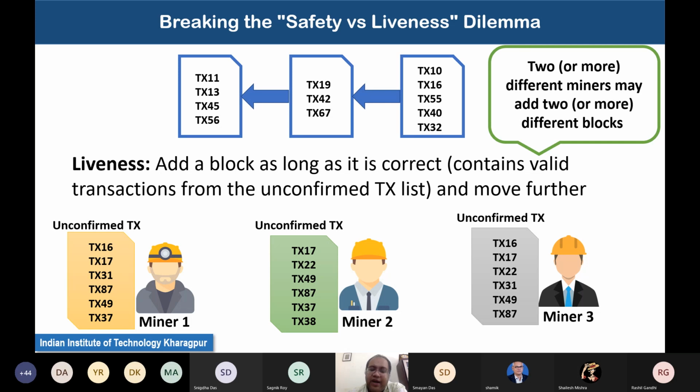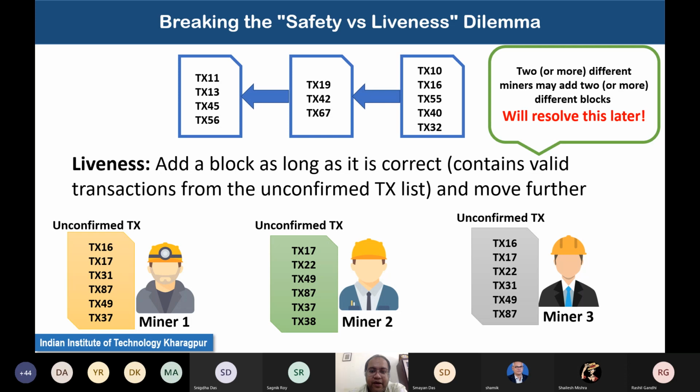Well, now with this particular idea that I am going to give more priority to liveness, a minimum requirement of safety, that was the first safety property that I have mentioned, and compromising on the second safety property, that means the uniqueness property of safety, how do we proceed? As I have mentioned, we'll resolve this property of compromising safety 2 later.